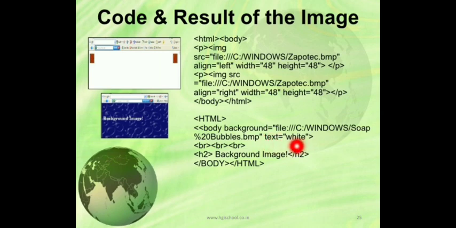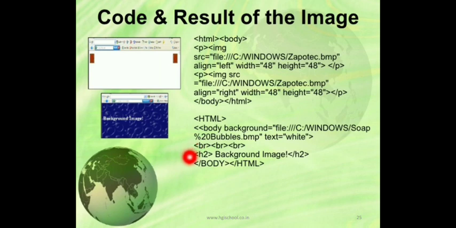Okay, so you can see the image is there in the background and the text on it is in white color. So mostly, if we are using a dark color background, then we have to use light color text on it. Then 3 BR tags are there, you can see in the background. We have inserted one image over here, then 3 breaks. You can see there is space above the text. Here there is a space. That means 3 line breaks.